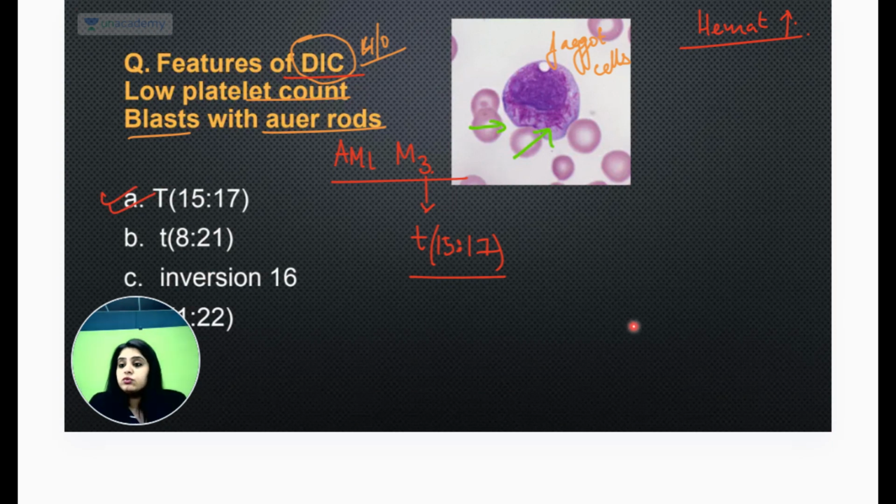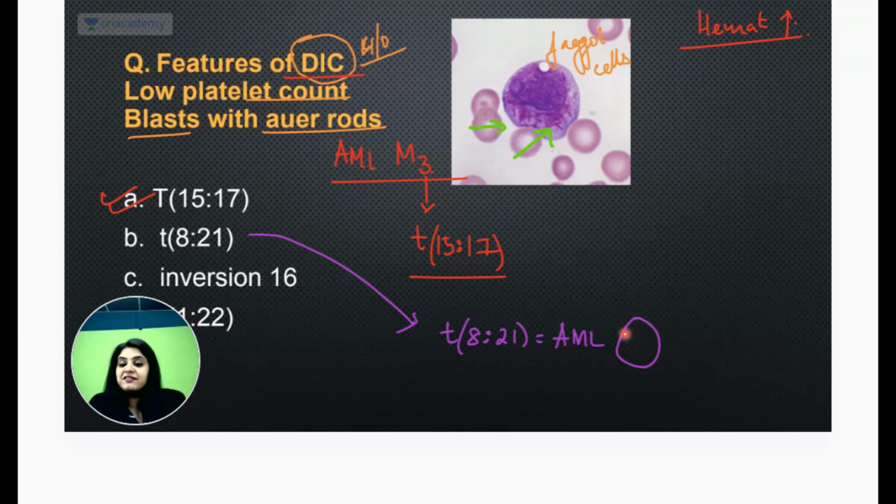But for students going forward for INI, FMG students or next year students, please listen: where do we see translocation 8;21? It is seen with AML. Even students who have given the exam, I'm not letting you forget this information because with a lot of effort we have learned it. It is AML M2. M2 shows you translocation 8;21.